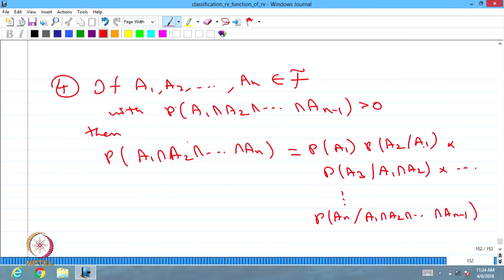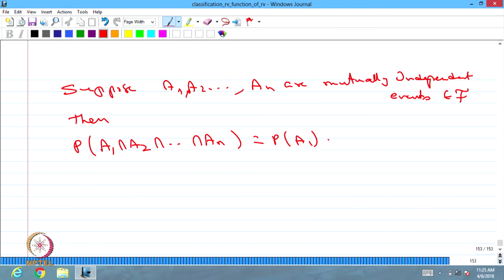Since A1, A2 up to An are mutually independent events, the conditional probability of A2 given A1 is going to be the probability of only A2. Similarly, probability of A3 given A1 intersection A2 is again going to be probability of A3, and so on.